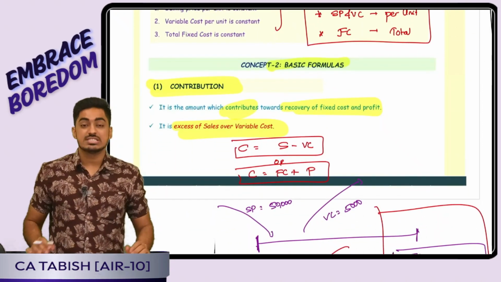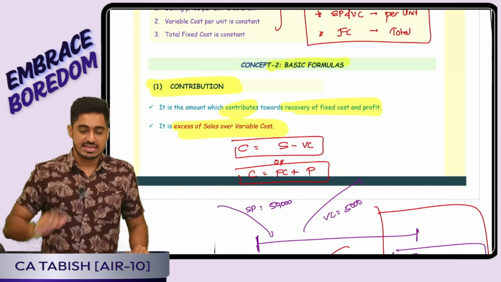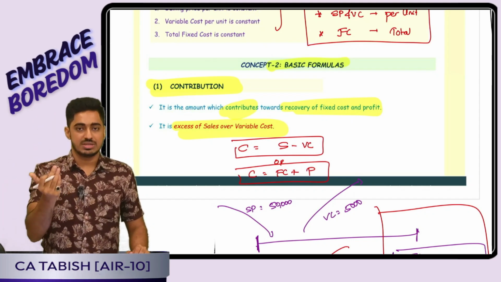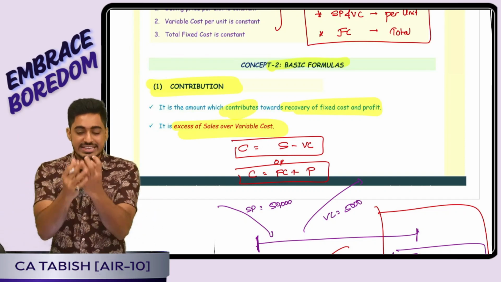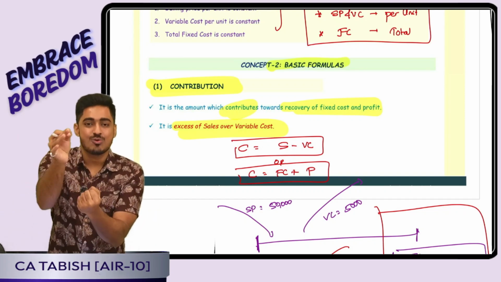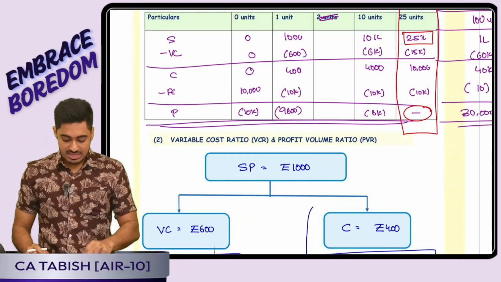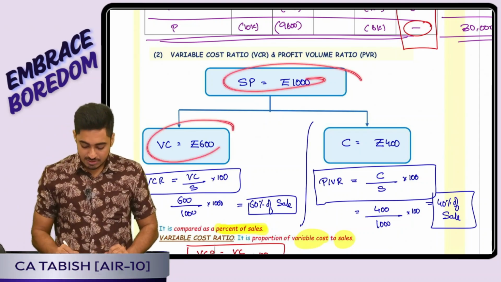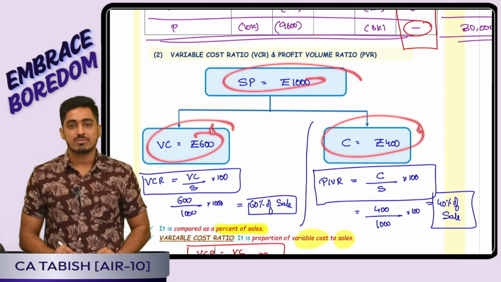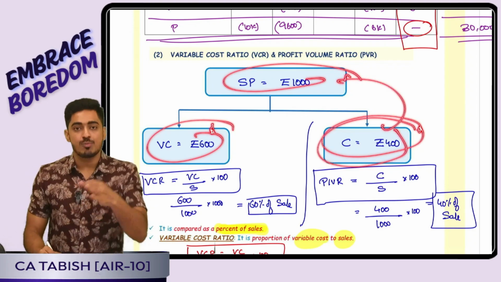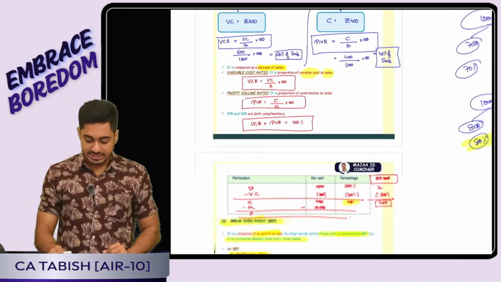Perfect. Then comes concept 2, which is going to be our basic formulas. In that, the first one is marginal cost sheet. Sale minus variable cost is contribution, minus fixed cost is profit. Concept of contribution. What is contribution? It is the net cash that I get by selling one unit of goods or service. It is my selling price minus my variable cost. Perfect, sir. My selling price can be bifurcated as variable cost and contribution. My variable cost is how much percent of sale, variable cost ratio. My contribution is how much percent of sale, PV ratio. Both of them are complementary. I add, I should be getting 100%.